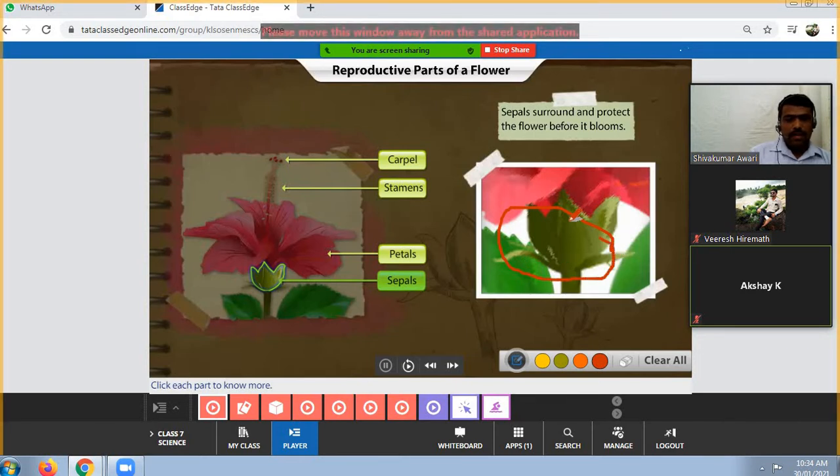The sepals surround and protect the flower before it blooms. The main function of the sepal is to protect the flower. Otherwise you can say the sepals always protect the inner parts of the flower, that means the petals, stamens and the carpels are protected by these sepals. Usually these sepals are somewhat green in color. This is all about sepals.